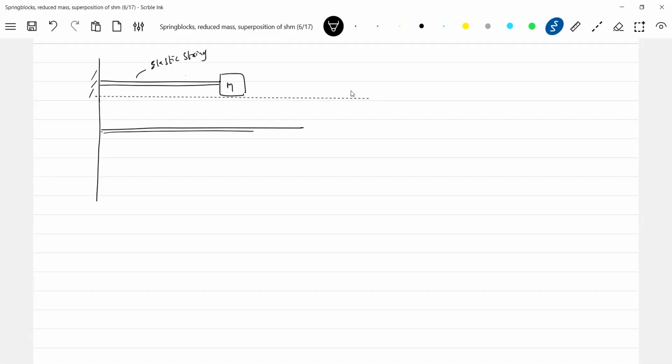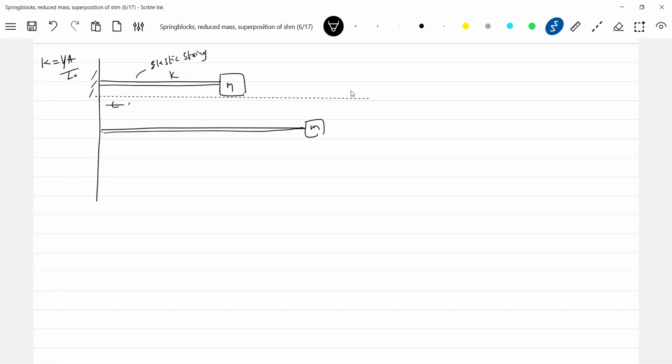This is an elastic cord, or elastic string, as it is called. So what is the time period of oscillations of this one? You displace this block. There's a cord, no? There's a string, so it will get elongated. Then what is K? K depends on Y, A and L naught.